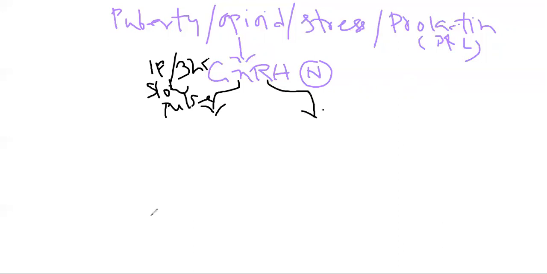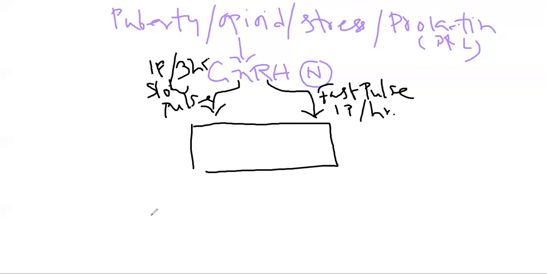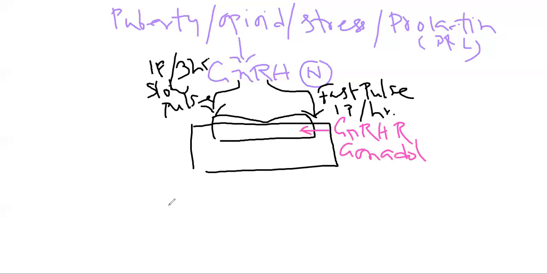And if there is a fast pulse, fast pulse means one pulse per hour. Then another hormone will be produced. Under both these circumstances, this GnRH will work on the gonadotrope, and it has a similar receptor, whether it is fast pulse or slow pulse GnRH concentration. It is known as the GnRH receptor. So this is the GnRH receptor present in the gonadotrope cell in the anterior pituitary.